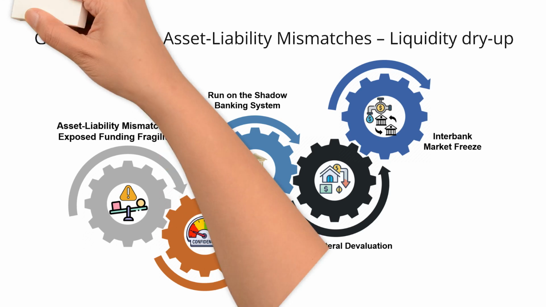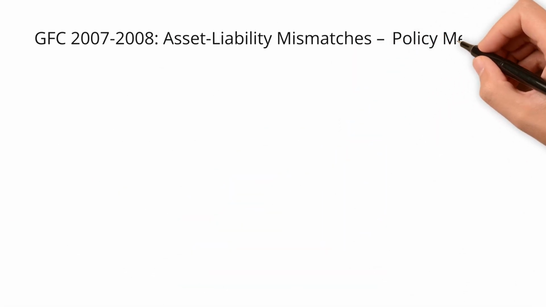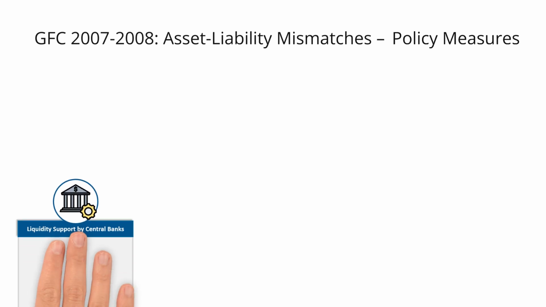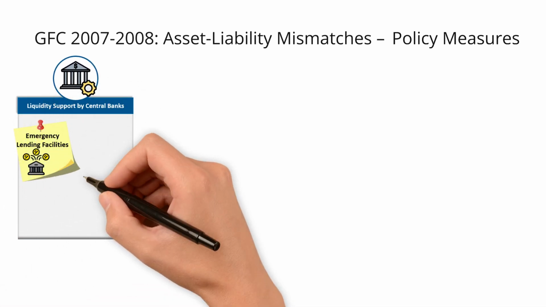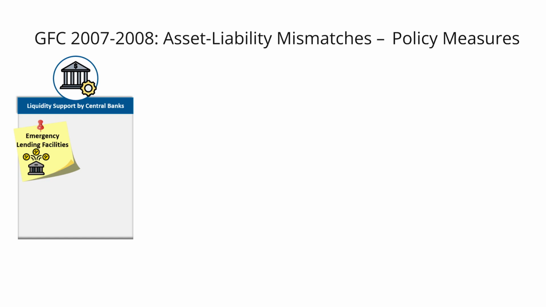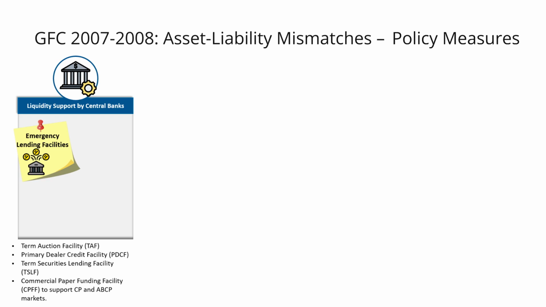How were the liquidity issues resolved? So what measures did policymakers take? Liquidity support by central banks. The emergency lending facilities. The Federal Reserve created several liquidity programs, namely the Term Auction Facility, the Primary Dealer Credit Facility, the Term Securities Lending Facility, and the Commercial Paper Funding Facility to support commercial paper and ABCP markets. Similar programs were deployed by the ECB, Bank of England, and Bank of Japan.